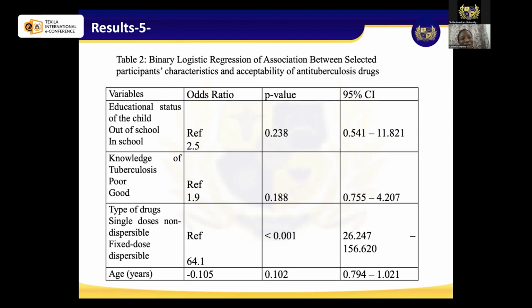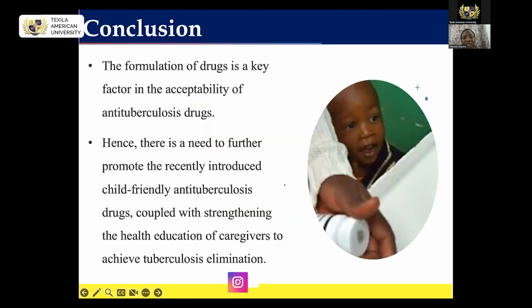But when we looked at the type of drug, if the single dose, the non-dispersible one, or the new drug, we found out that at this time, the p-value was less than 0.001, showing statistical significance that the type of drug is exactly what is driving this acceptability. So we looked at the age, and we saw that the age of the child wasn't really statistically significant.